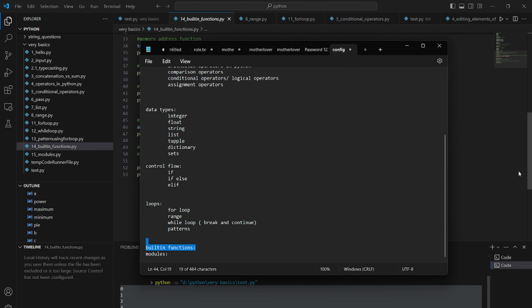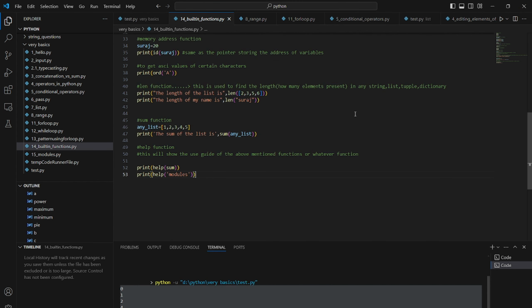So built-in functions are those functions we can use inside of Python, which are already built into it. First is the memory address function. We can use id, and then a variable or anything. And the ord function gets the ASCII value of a certain character. So if I want to extract the ASCII value of any character, then we can use ord.